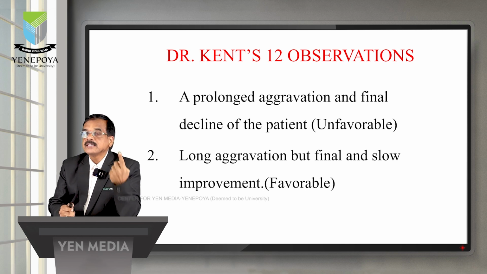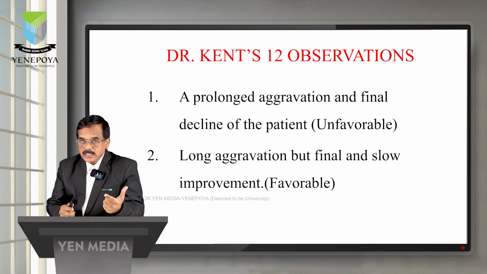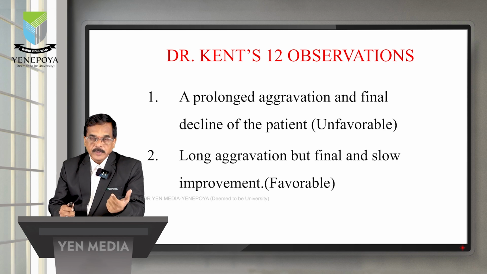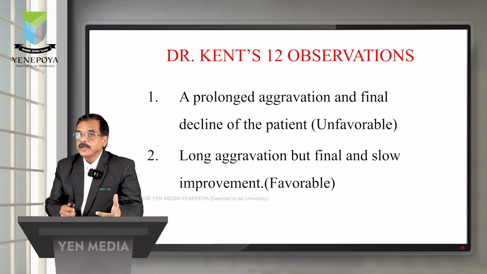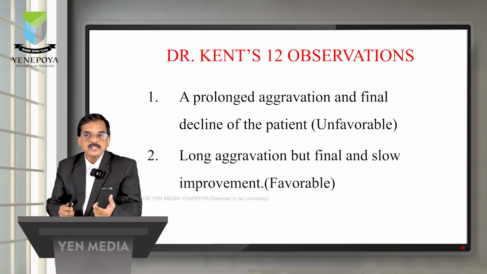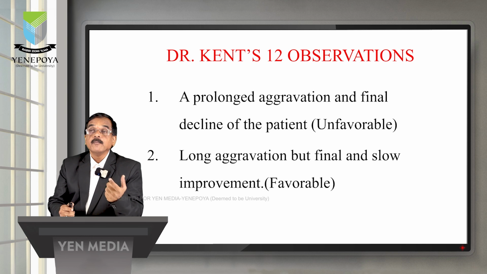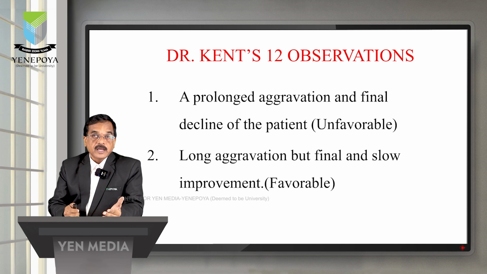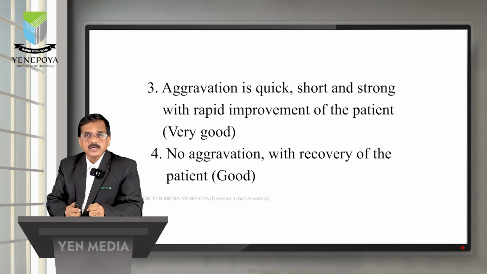That's the first thing. The second thing you are going to do is take the case once again and find out which remedy follows well to this particular remedy which you have already given, or else the complementary remedy. Here the medicine has not acted completely, so we are supposed to give one more medicine, called the complementary remedy to the previous one, so that the previous remedy is going to complete its action and then it will show its better reactions. This is the second observation.